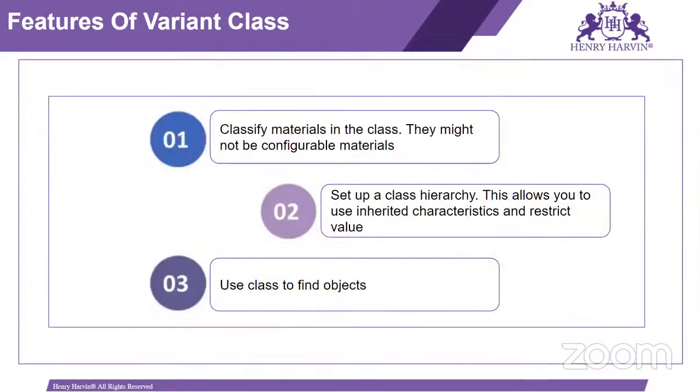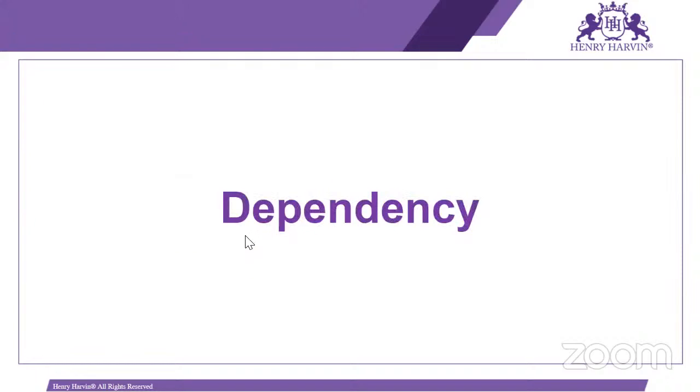So, features of variant classes. This classifies material in the class. They might not be configurable material. Then set up a class hierarchy. This allows us to use inherited characteristics, restrict values, and use class to find the object. So these are the features of variant classes.